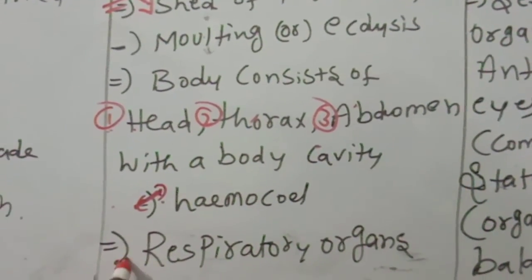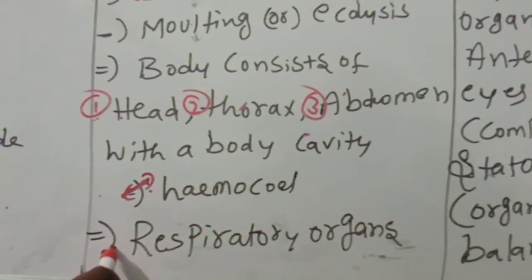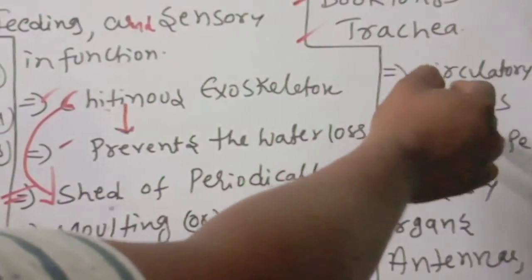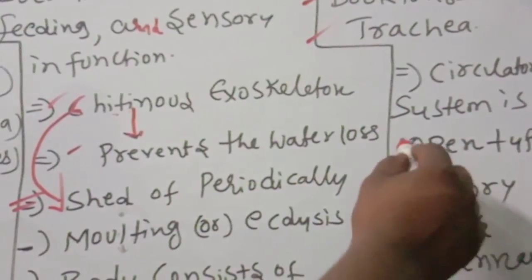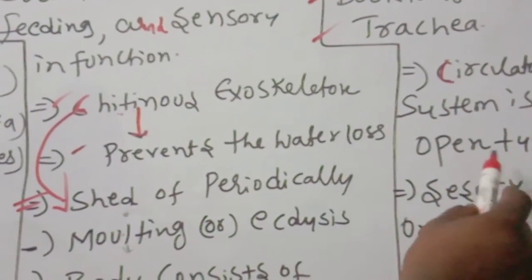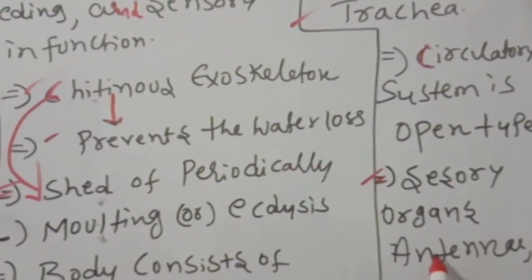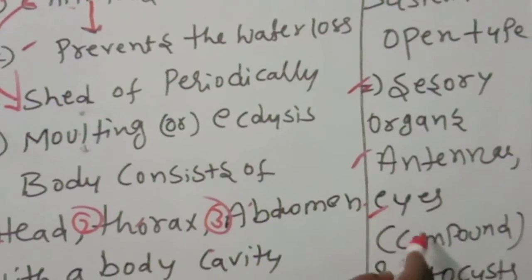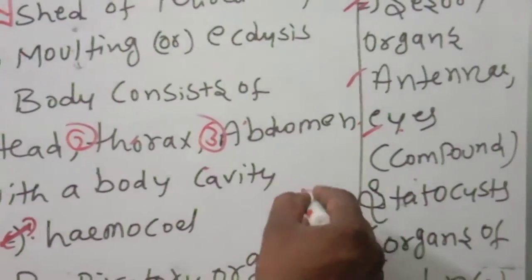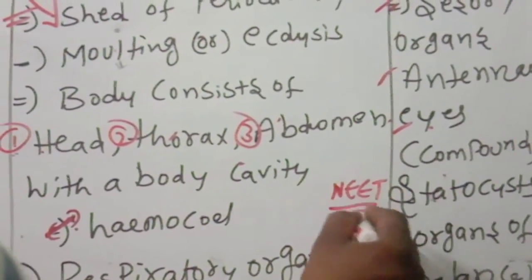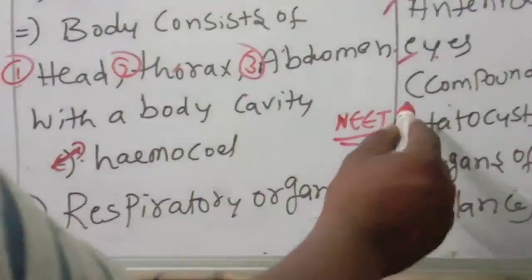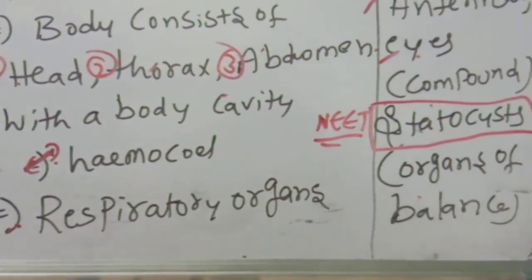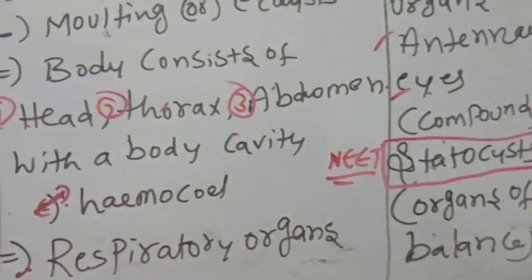Respiratory organs are also present in arthropoda: gills, book lungs, and trachea. The circulatory system is open type. The sensory organs are antennae, hair-like structures, and compound eyes. What are the balancing organs of arthropods? Statocysts. Special cells which are helpful for balancing.